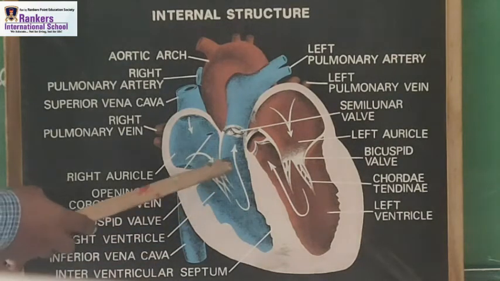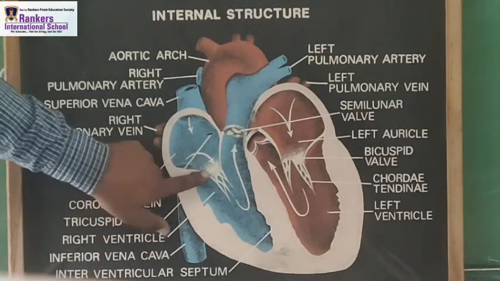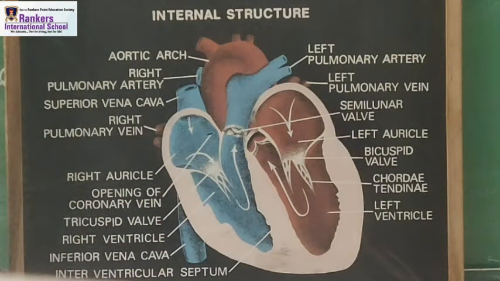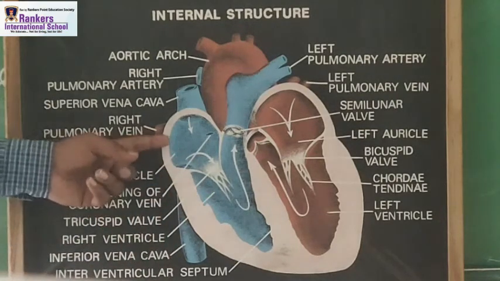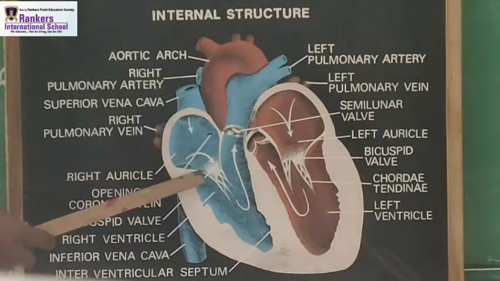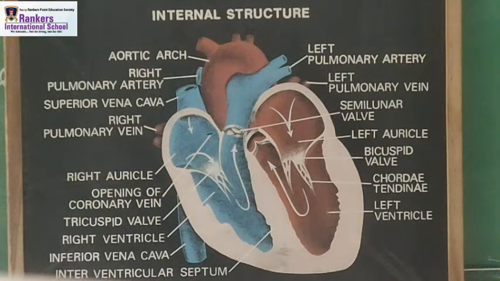Tricuspid valve. What is this? This arrow you can see. This is the tricuspid valve. Which valve? This is the tricuspid valve. Right ventricle. This is the right ventricle. This was the right auricle and this is the right ventricle. In between both of these, there is the tricuspid valve. Then students, you can see the right ventricle here. After that, you can see this blue portion. This blue portion we call the inferior vena cava. Which vena cava? Inferior vena cava.